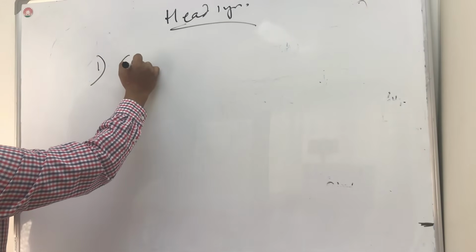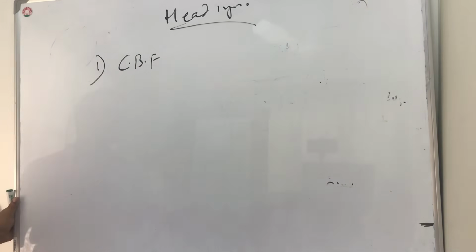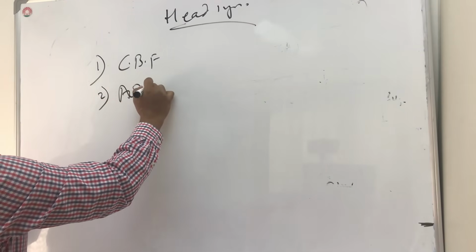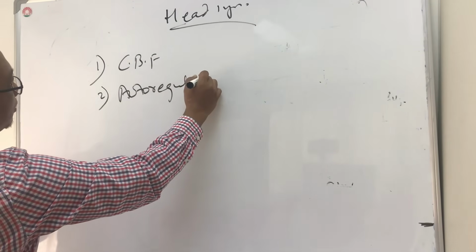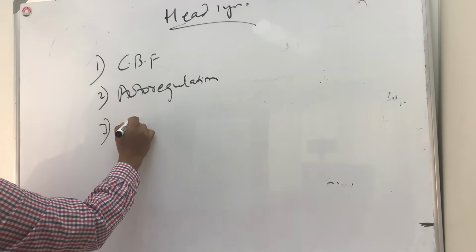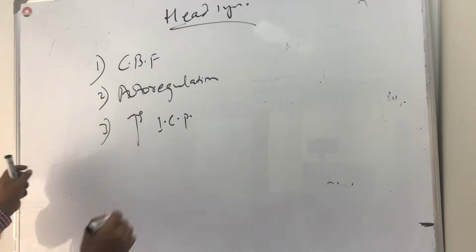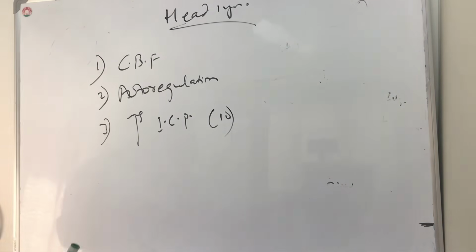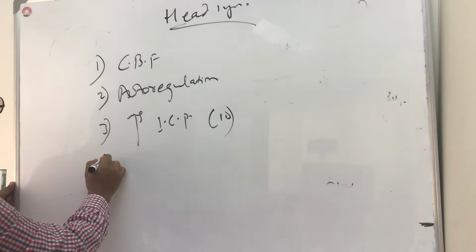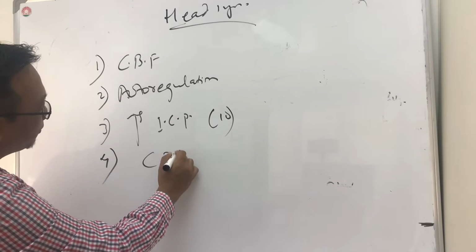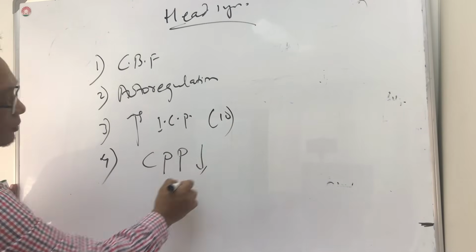This is autoregulation. Cerebral blood flow is compromised. Autoregulation is totally disturbed. And then there is increased intracranial pressure, which is normally 10. When the intracranial pressure rises, the cerebral perfusion pressure can decrease.